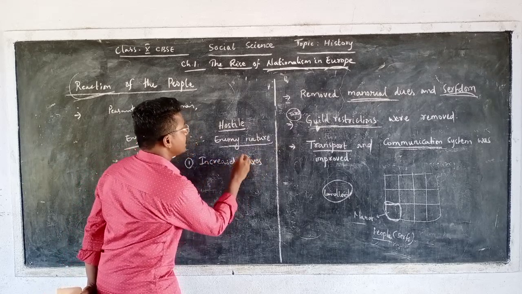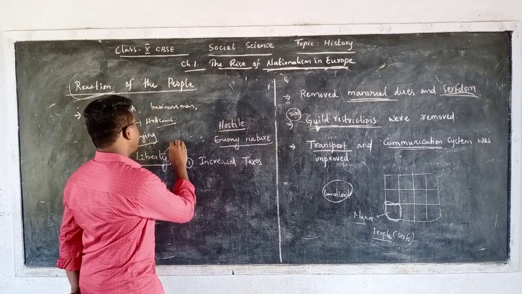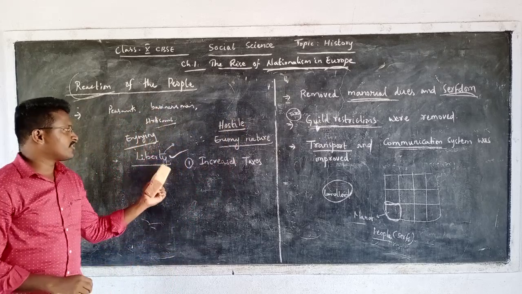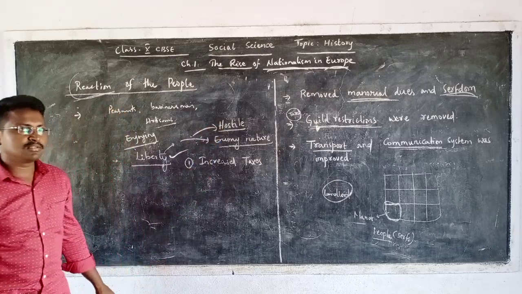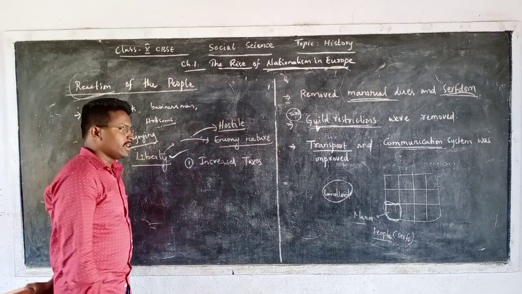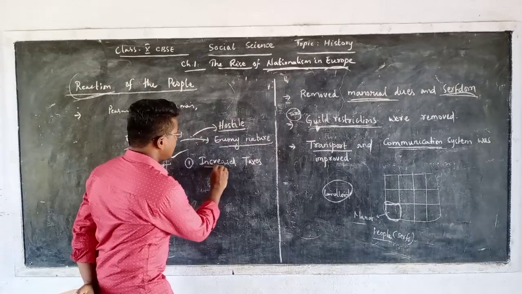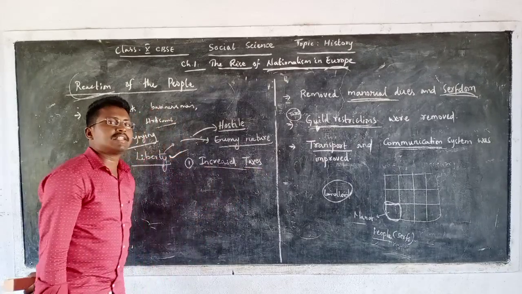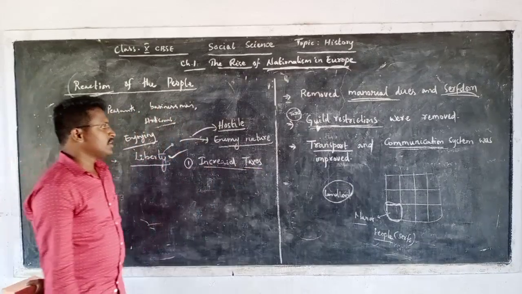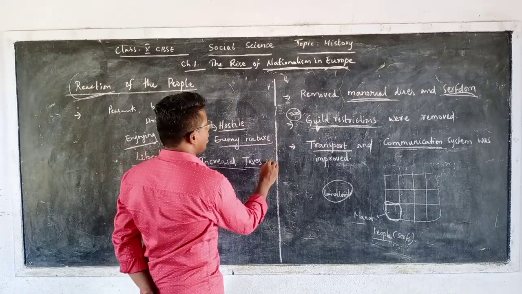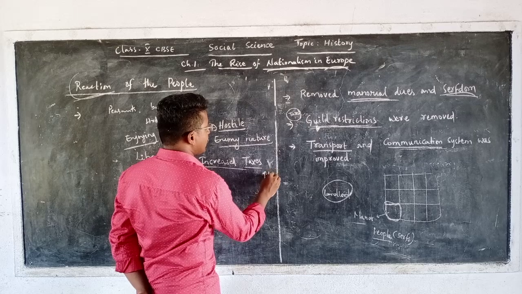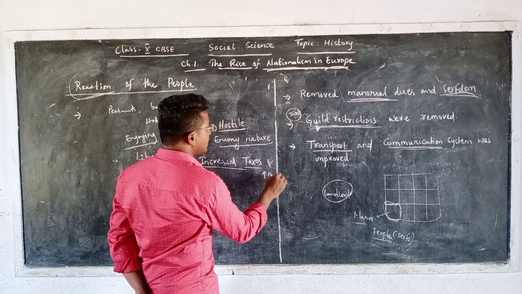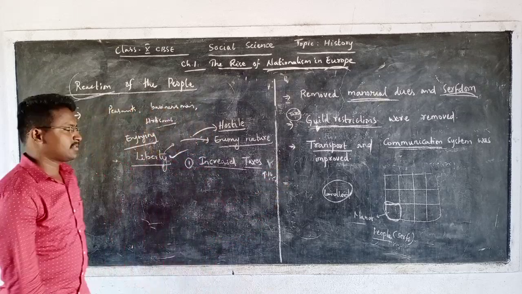The reason why he turned from the bringer of freedom to an enemy or hostile figure: because he brought three changes in Europe. The first change was that he increased taxes. For example, if a group of people were paying 5% of tax, suddenly he might have increased it to 10 or 15% of taxes.